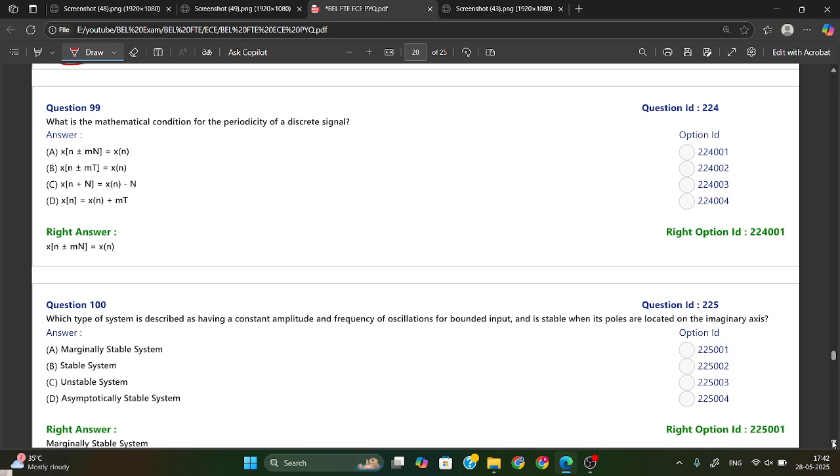What is the mathematical condition for the periodicity of a discrete signal? So if you see the expression for a discrete signal, discrete signal means x of n. x of n is equal to what? x of n plus or minus N, and this one only. Here this capital N is what? N is a positive integer. So from here you can say option B is right. Sorry, not option B. Option A is your right answer. Okay.